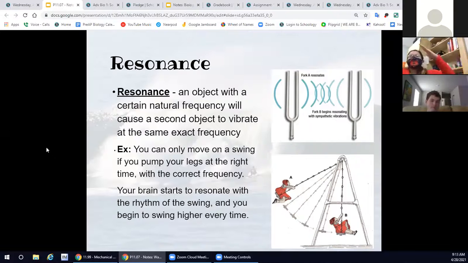And that's because you're matching the frequency of the swing. Eventually, your match is going to be so perfect that you actually lift the swing up off the ground, it feels like. That's you matching the frequency of the swing.